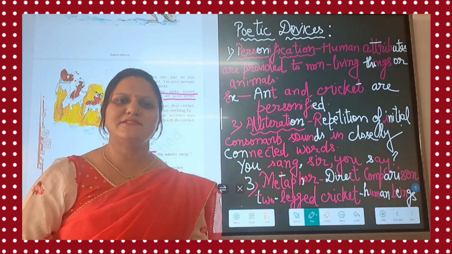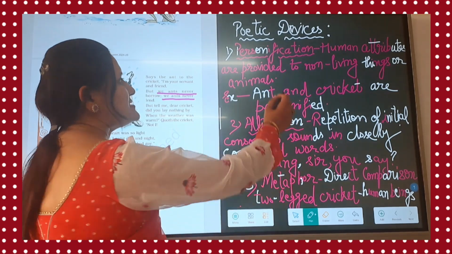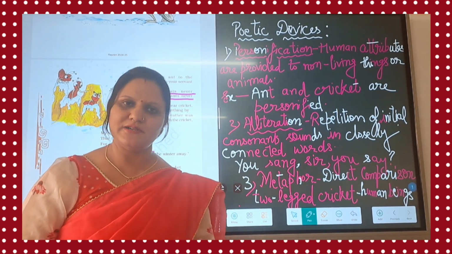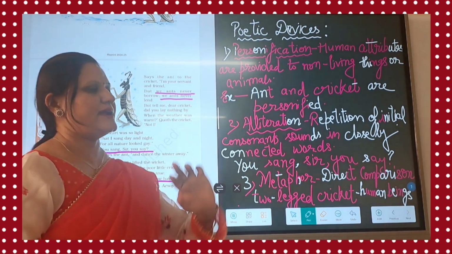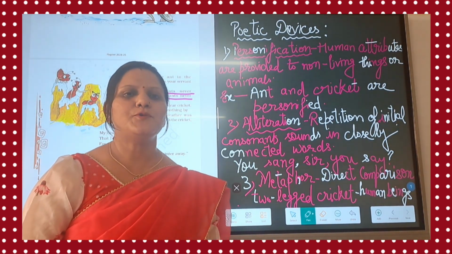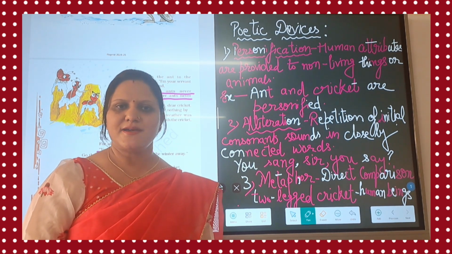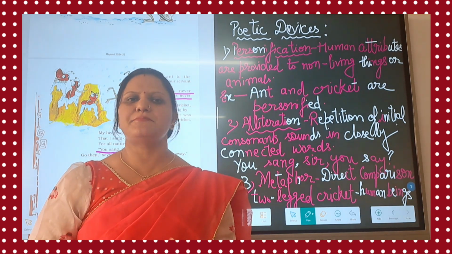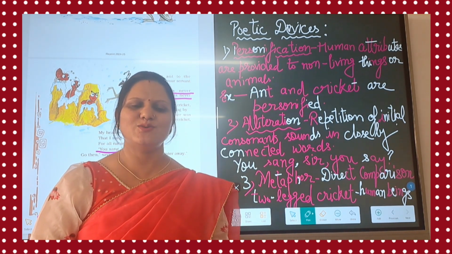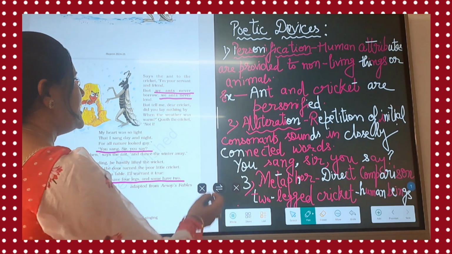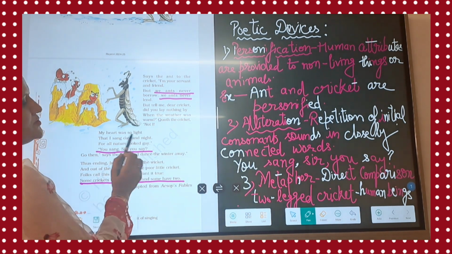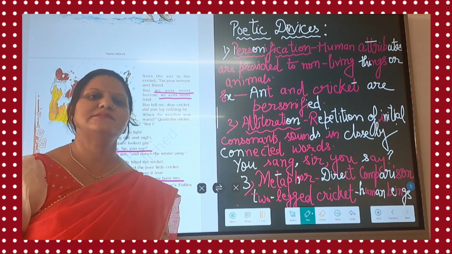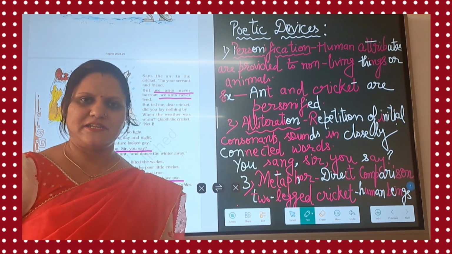So at last we will discuss the poetic devices used in the poem. First one is personification, where human attributes are given to non-living things or animals. So here the ant and the cricket are personified. The poet has pronounced them as he. Next is alliteration. Alliteration is the repetition of initial consonant sounds in closely connected words. So here, if we will see, you sang, sir, you say. S sound is repeated in this sentence. Next is summer and spring. Again, S sound is repeated.